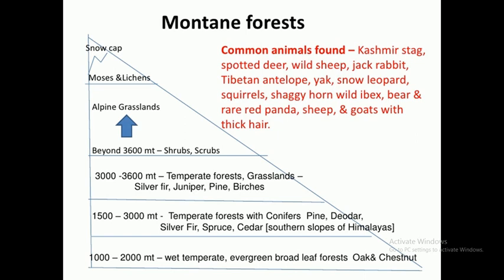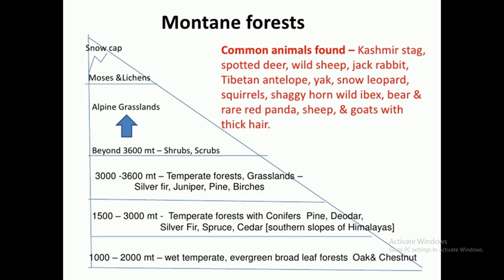Now, in mountain forests, at different heights, as we discussed, different varieties of plants are found. For example, at 1000 to 2000 meter height, there are wet temperate forests like oaks and chestnut. Between 1500 to 3000 meter height, there are temperate forests, for example pine, silver fir, spruce, etc. If we go to more height, 3000 to 3600 meter, there are temperate forests, because this area is known as the temperate region, and there will be grasslands also.